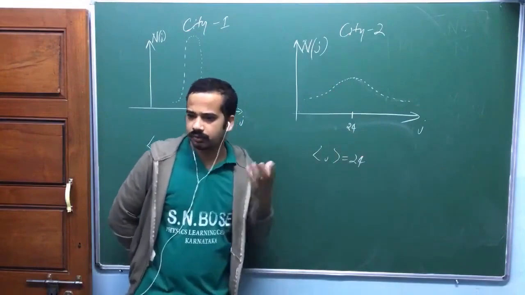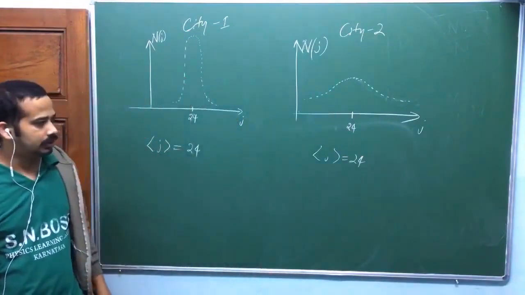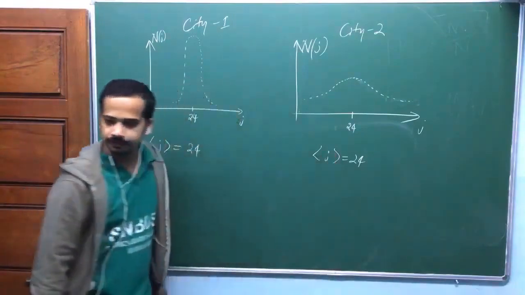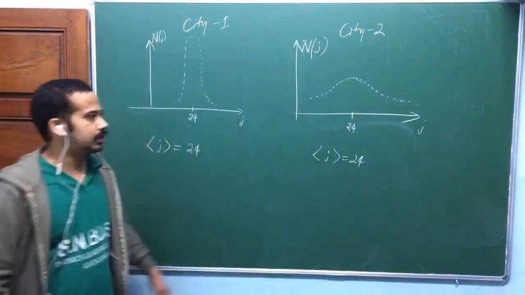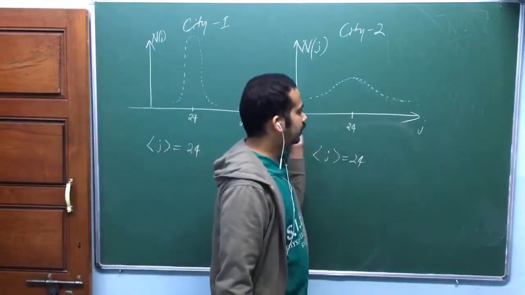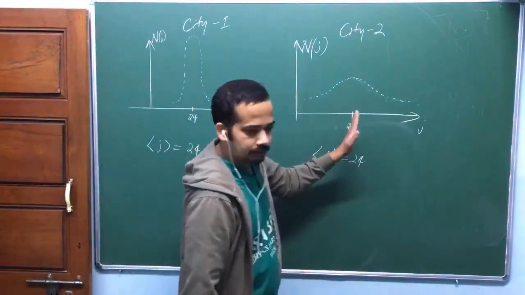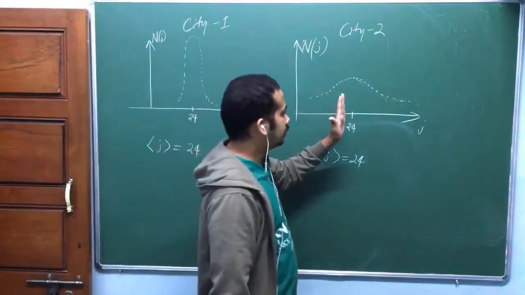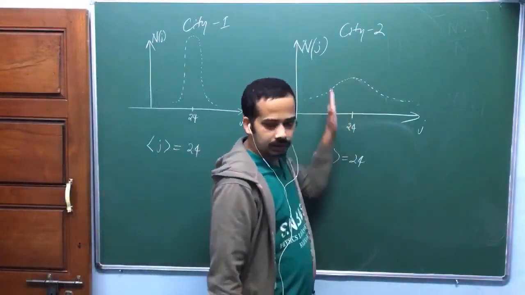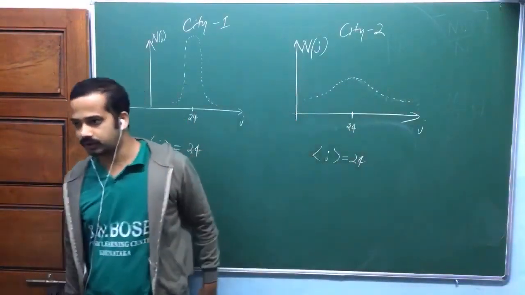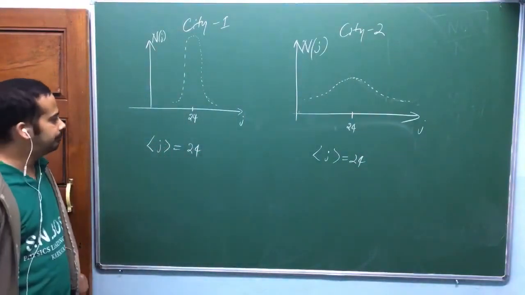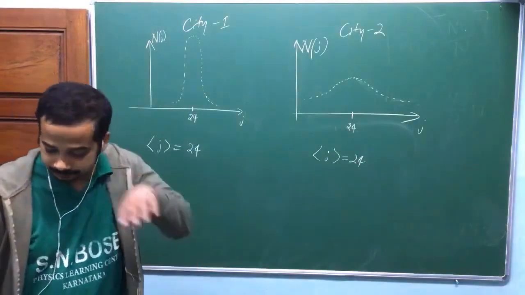Can you tell that one logically? Average will be 24, isn't it? When you take the average, it will come to the middle of the distribution. If it is asymmetric, it may not be exactly at the peak value. You can just work that out from any textbook. Is that okay? Now look at here.